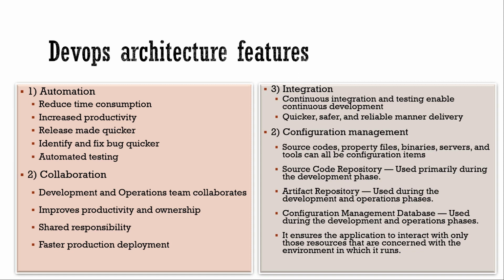It ensures the application interacts with only those resources that are concerned with the environment in which it runs actually. So we will have different environments in DevOps, like development, testing and production. That environment is segregated in DevOps, so that only the people who are working on that particular server will be notified, or will be concerned about the problems and issues which they are facing in the deployment.